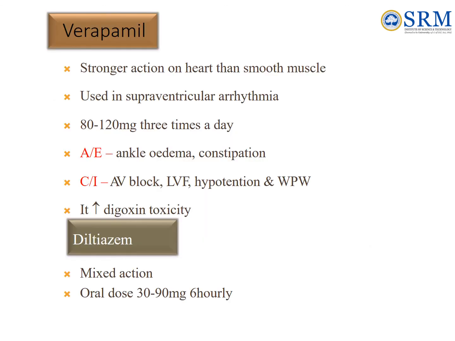Verapamil. Verapamil has stronger action on heart than smooth muscle. It is used in supraventricular arrhythmia. Dose is 80 to 120 mg 3 times a day. Adverse effects like ankle edema, constipation are seen. Contraindication of this drug is AV block, LVF, hypotension and WPW. Verapamil has poor efficacy in ventricular arrhythmias.